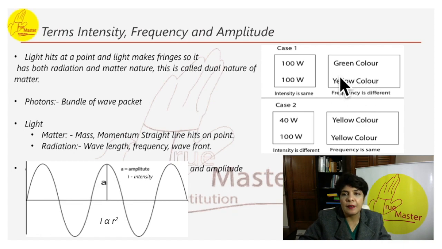Let me try again with another case. Say we have a 40 watt yellow color ray, and the second ray is 100 watt yellow color. If we compare the two, the intensity, 40 watt and 100 watt, is different, and the yellow color is the same, so the frequency is the same. So frequency is referred to by color and watt by intensity.